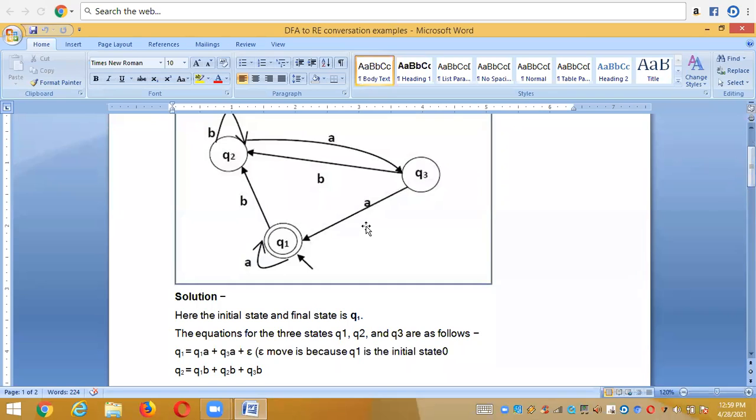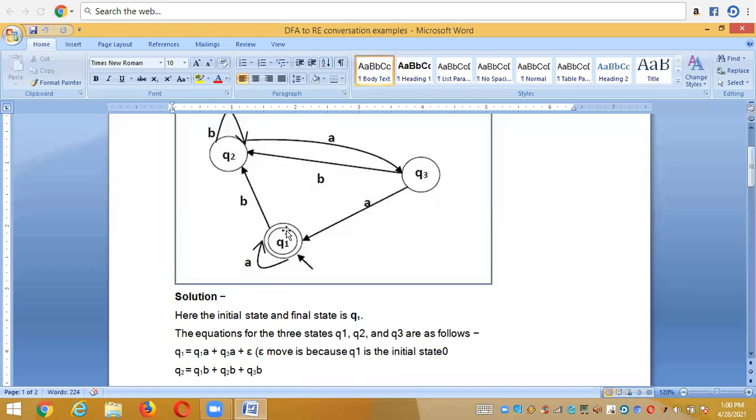From this automaton, first of all, we need to write the equations of each and every state. Here the initial state and the final state are the same: Q1 is the initial state and Q1 is the final state. Now you need to define the equations of the three states Q1, Q2, and Q3. See how to define the equation of each state. First, we need to write down the equation for Q1.